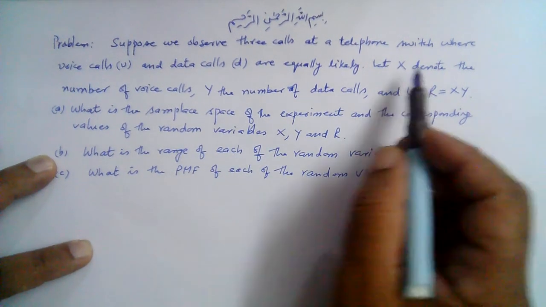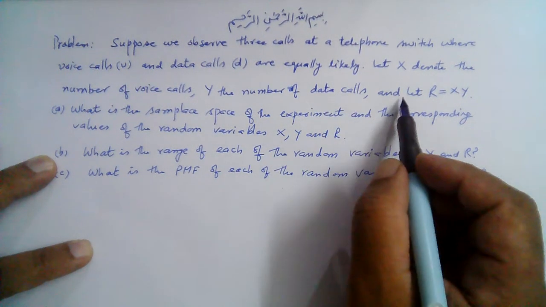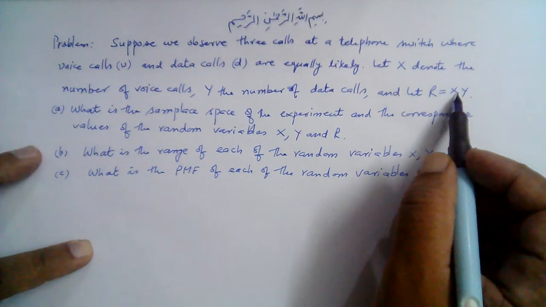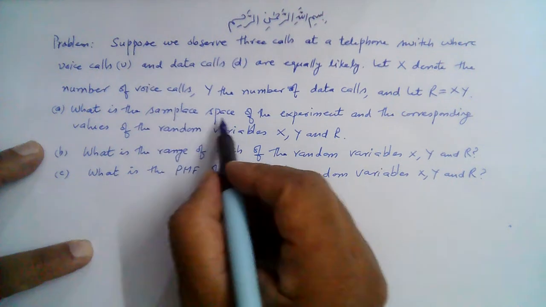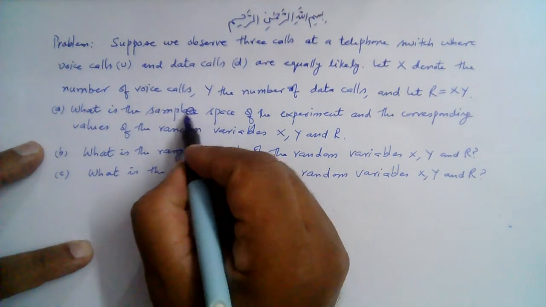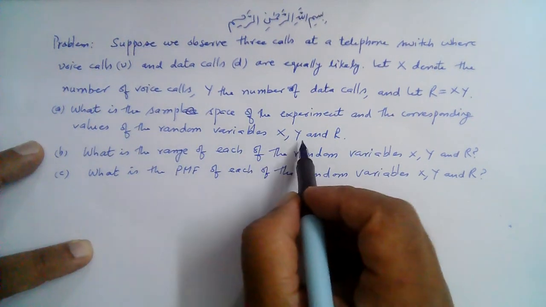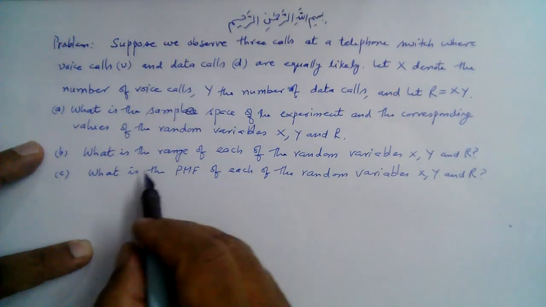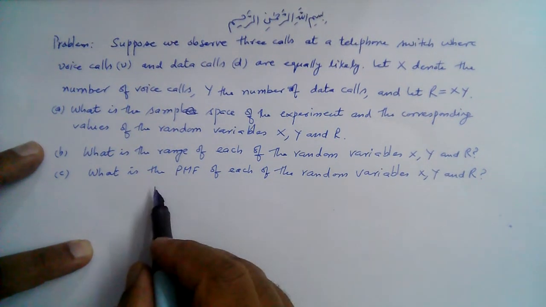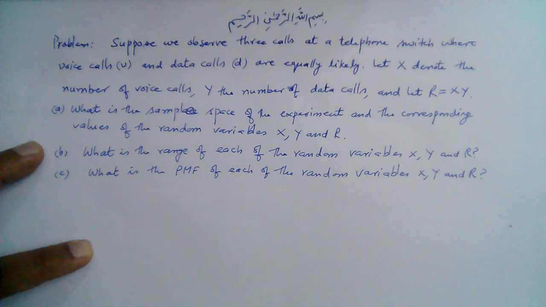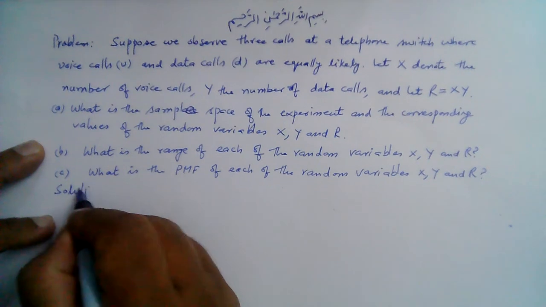Let X denote the number of voice calls, Y the number of data calls, and let R equal XY. Part A. What's the sample space of the experiment and the corresponding values of the random variables X, Y, and R? What is the range of each of the random variables X, Y, and R? What's the PMF of each of the random variables X, Y, and R? So let's begin to solve this problem.